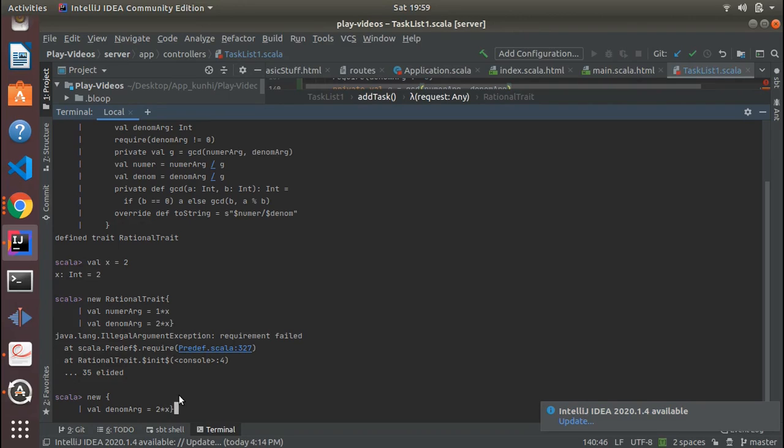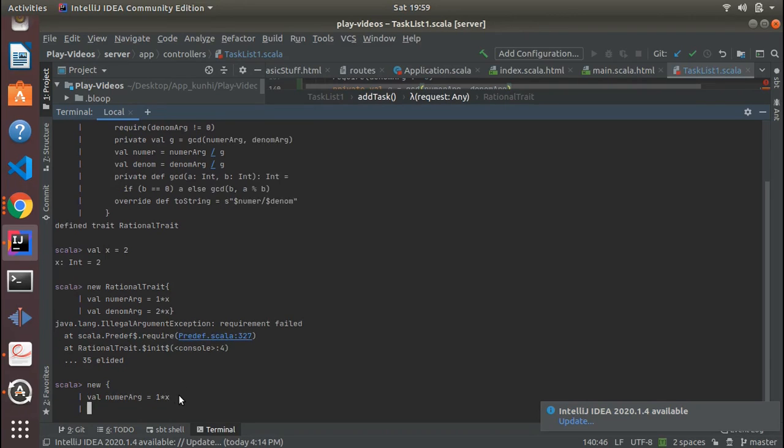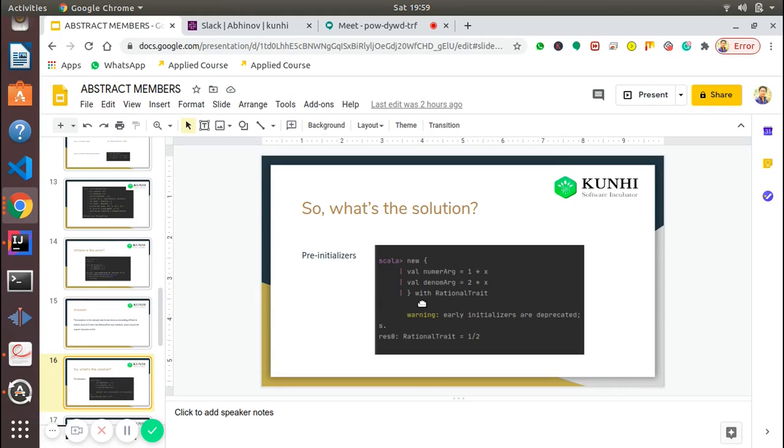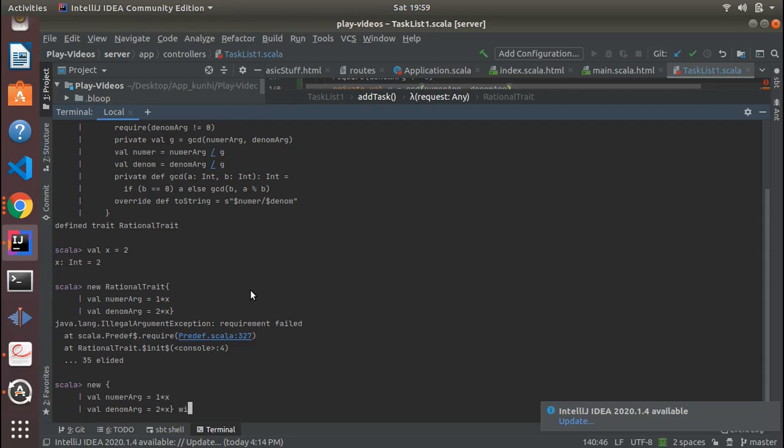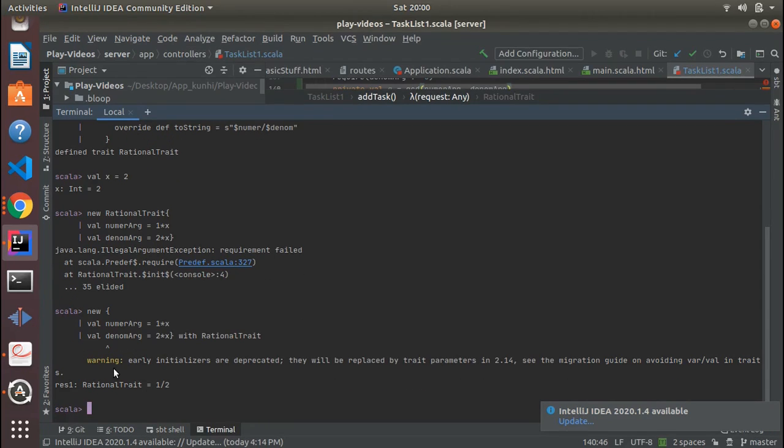Then it will be L numeral x. Then it will be twice x, and here is the change. Okay, we just have to add this one with rational trait. Okay, yeah, it's working, but there's a warning that it is deprecated.